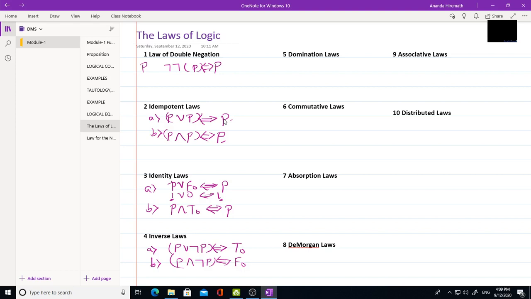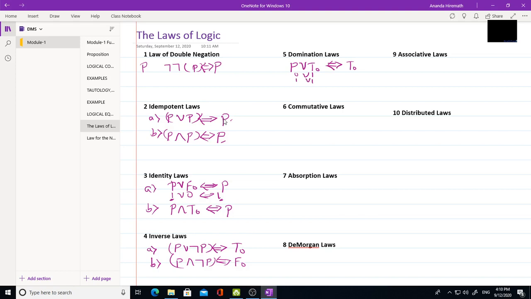Now let us go for the fifth one, the domination law. In this case, P or T naught will be logically equivalent to T naught. See, T naught means again truth values are 1. If you take any combination with 1 using the OR operation, the other input may be 0 or it may be 1, but it is always going to yield you 1.